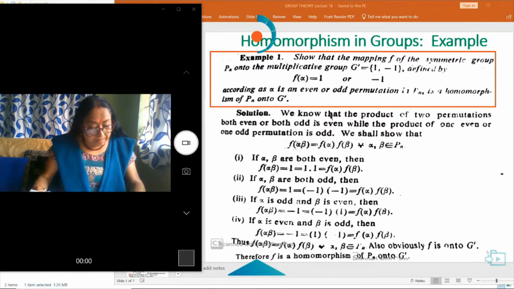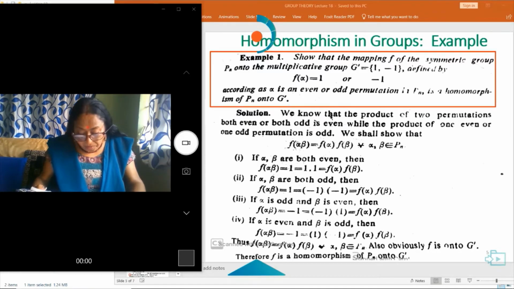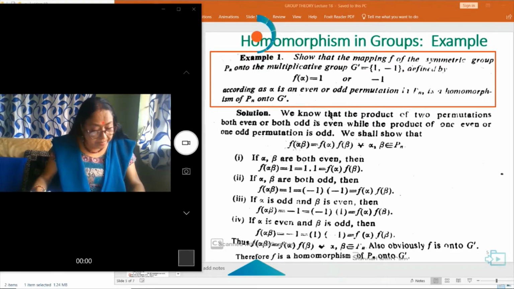We know that the product of two permutations both even or both odd is even, while the product of one even and one odd permutation is odd.